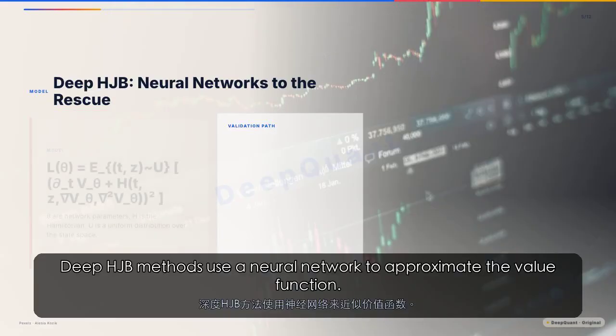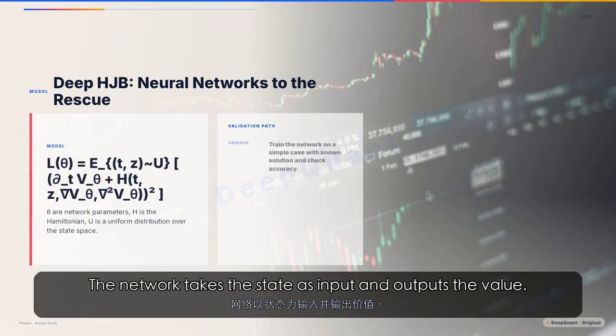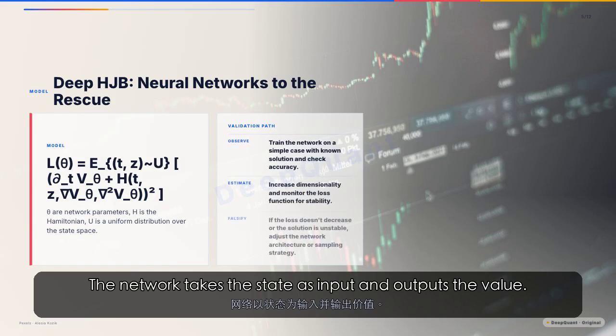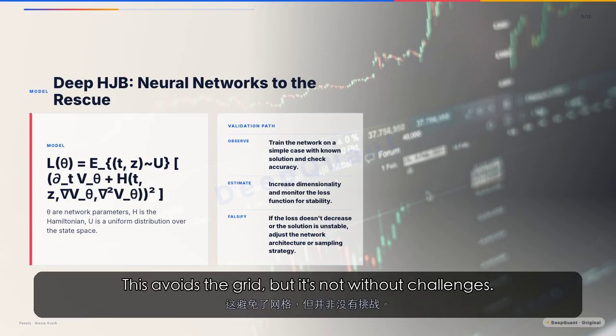Deep HJB methods use a neural network to approximate the value function. The network takes the state as input and outputs the value. We train it by minimizing the residual of the HJB equation. This avoids the grid, but it's not without challenges.